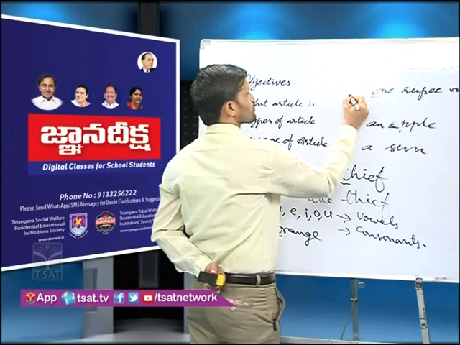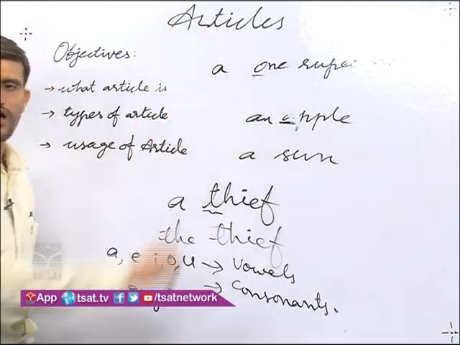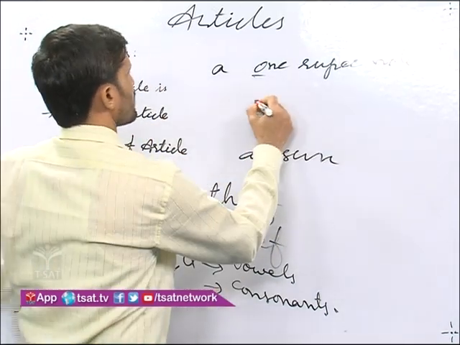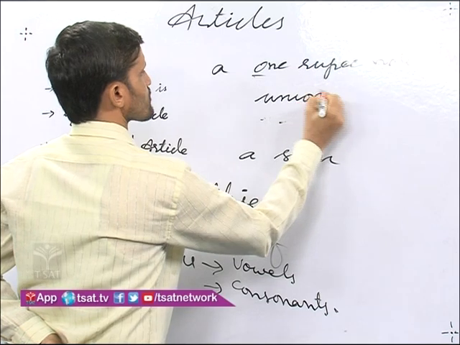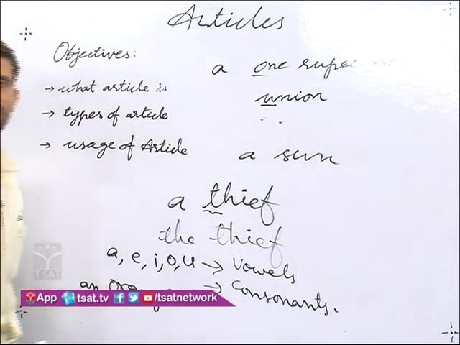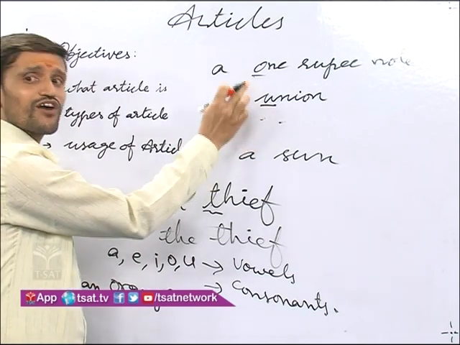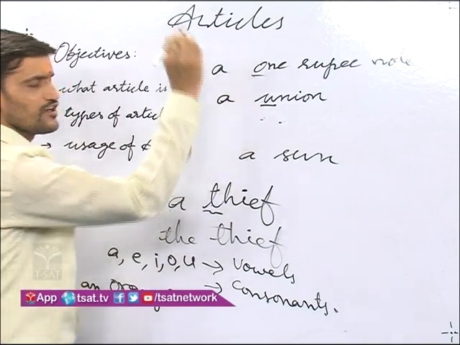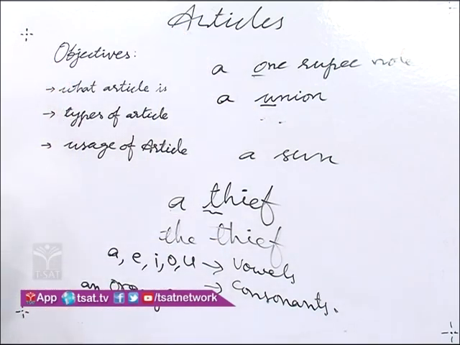Before these words we should use a, understand. And another one is there, here "union". This word begins with U, a vowel letter but a consonant sound. So that is why we use a before this word, understand.